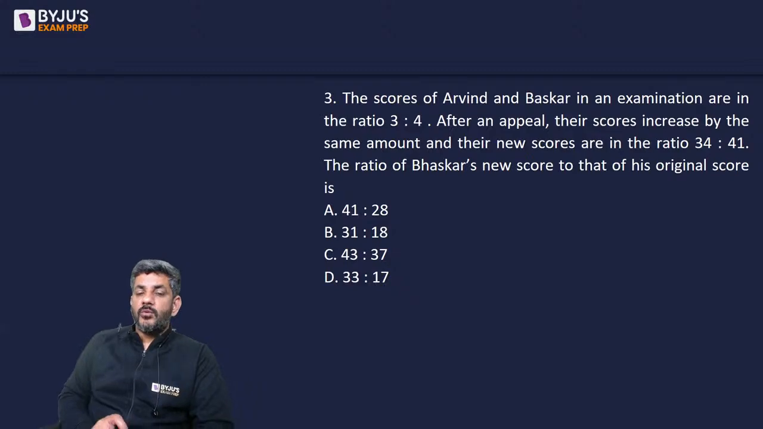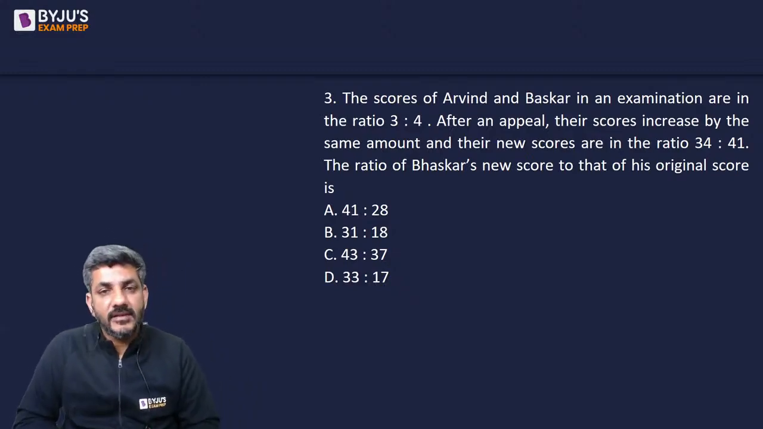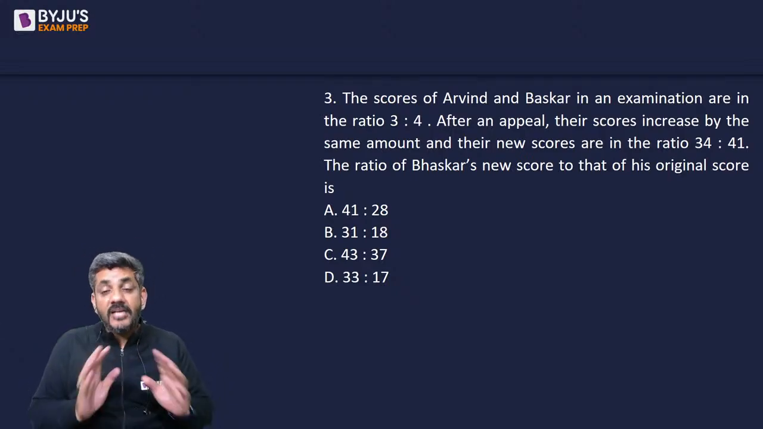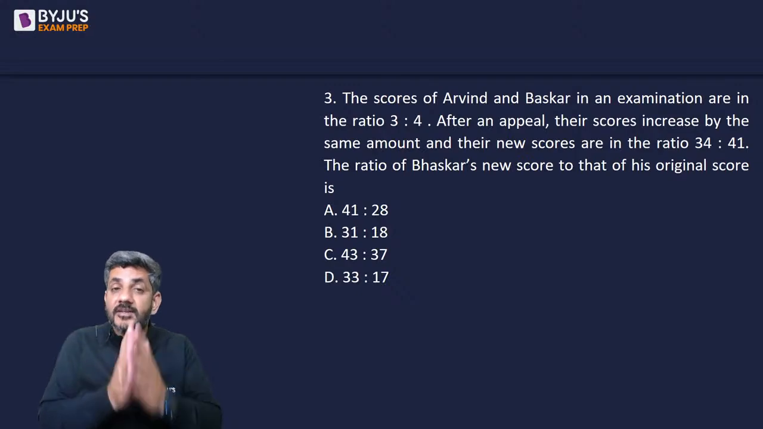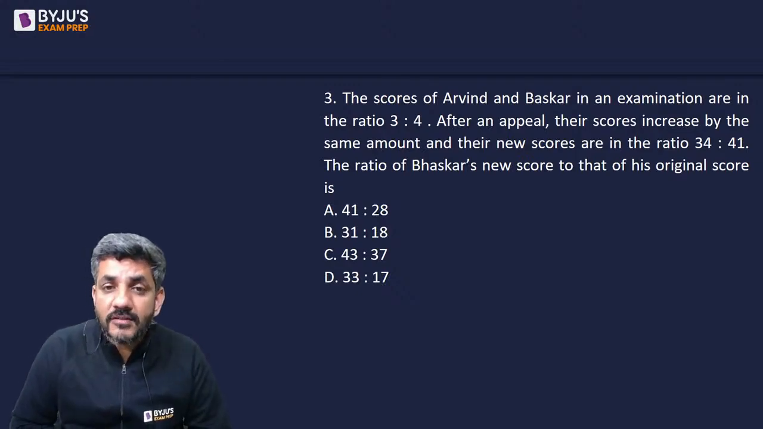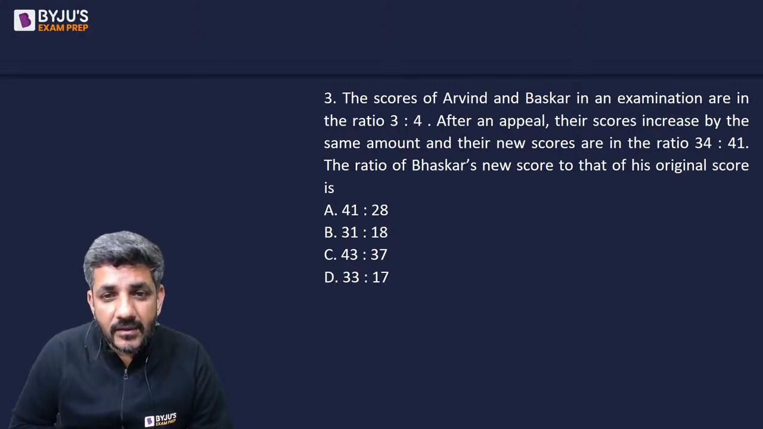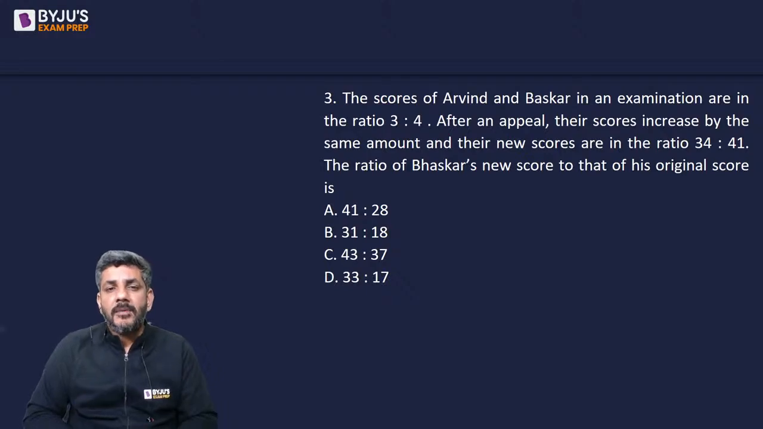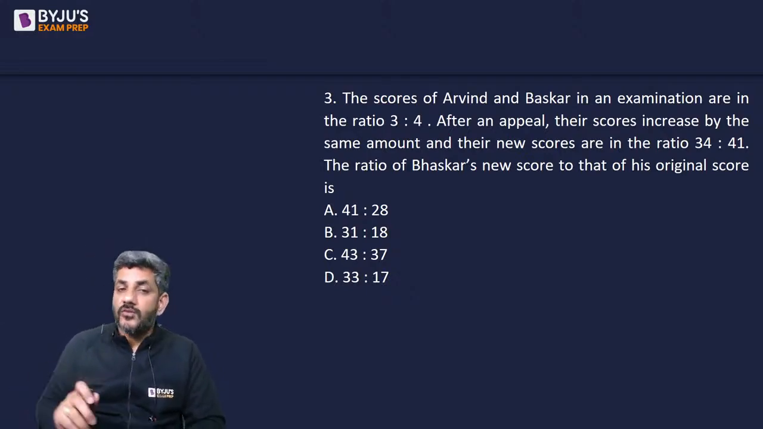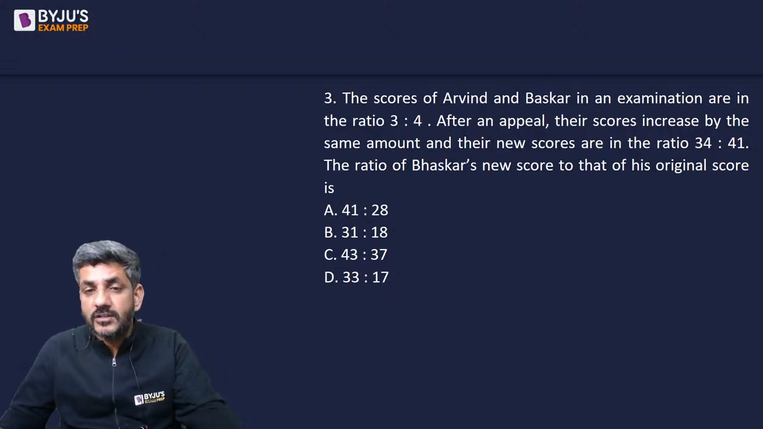Let's start doing it. Actually, why did I say this question is easy? Because the options made it extremely easy. ऑप्शंस ने काम बहुत आसान किया, ध्यान से देखिए। और मैं एक्सपेक्ट करता था सभी लोगों से कि इसका आंसर फटाफट देंगे, क्योंकि आपको ऑप्शंस नजर आ रहे हैं उस तरीके के। The scores of Arvind and Bhaskar in an examination are in the ratio of 3:4. After an appeal, their scores increased by the same amount, and the new scores are in the ratio of 34:41. The ratio of Bhaskar's new score to that of original score.